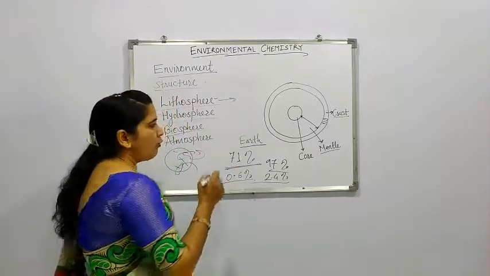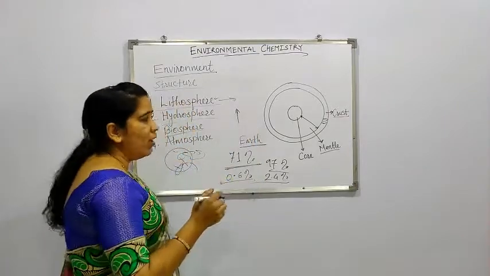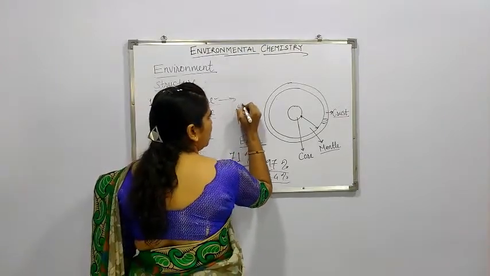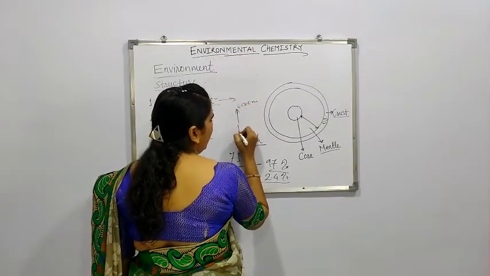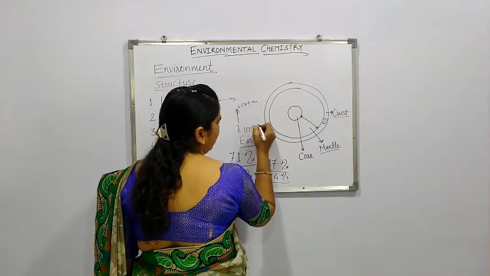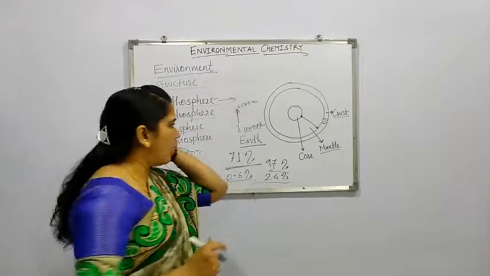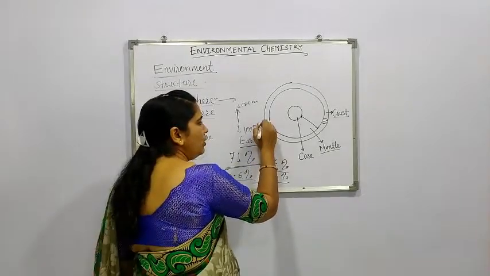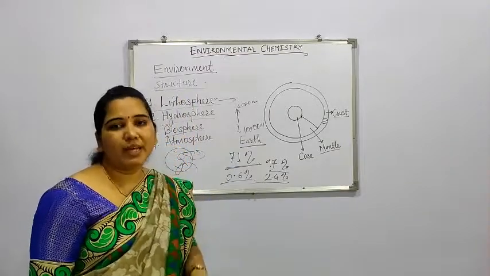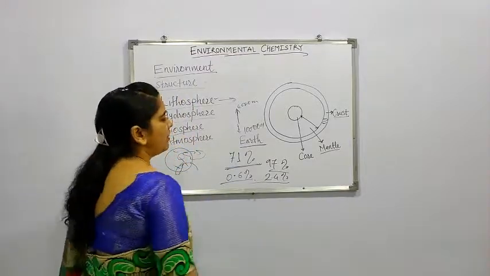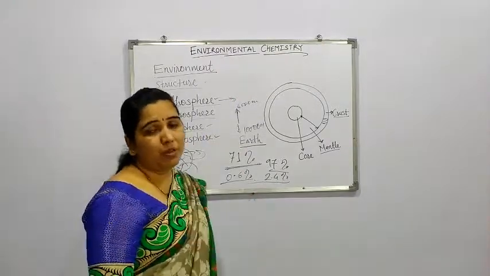So particularly, from the sea level up to 6,000 meter, that is 6 kilometer above, and 10,000 meter, that is 10 kilometer below the sea level, is considered as the biosphere. Means all types of living things come here. So this is the biosphere. Now the last one which remains is the atmosphere.